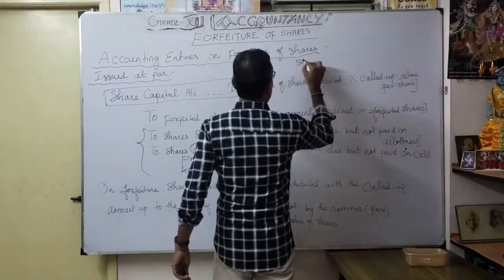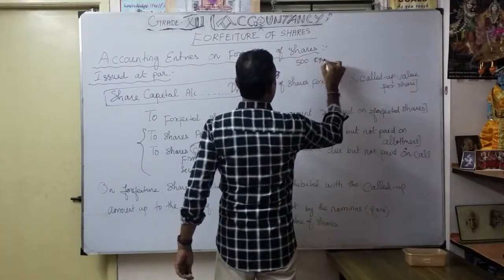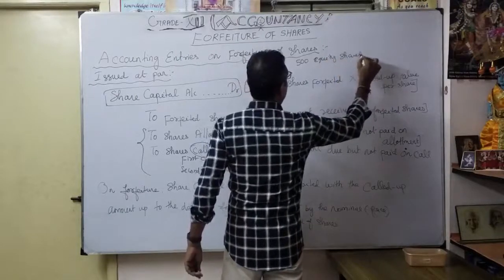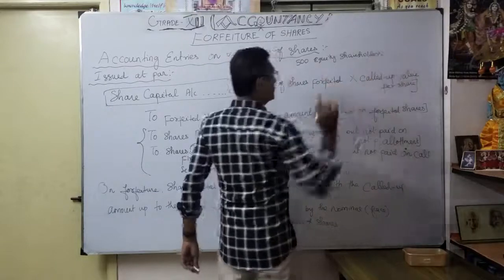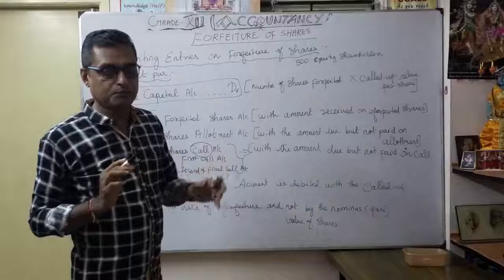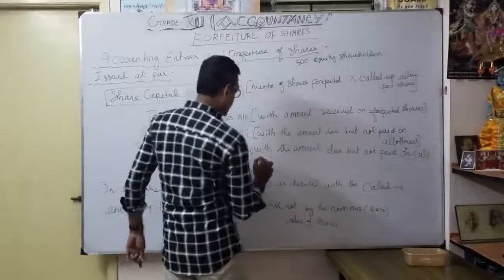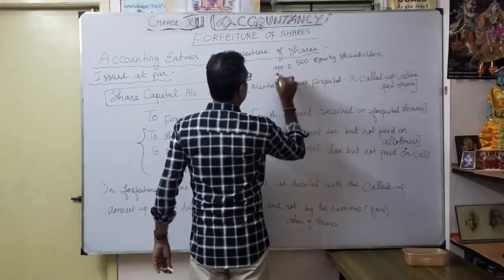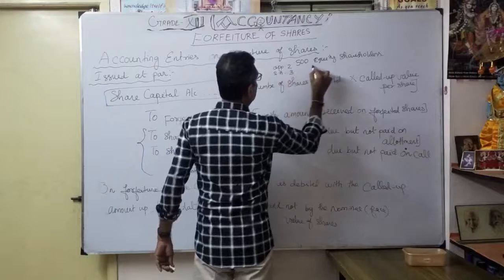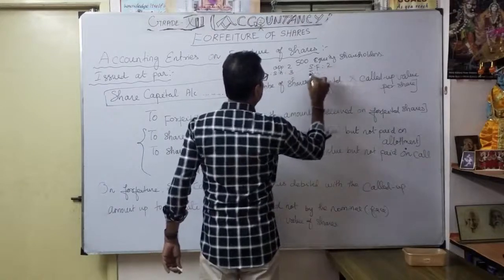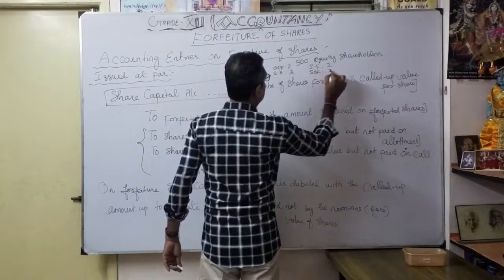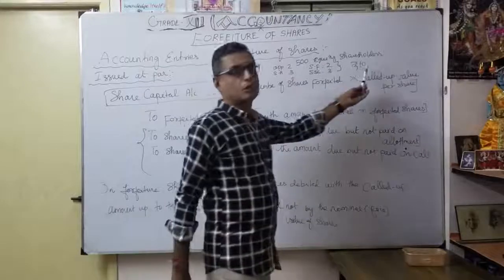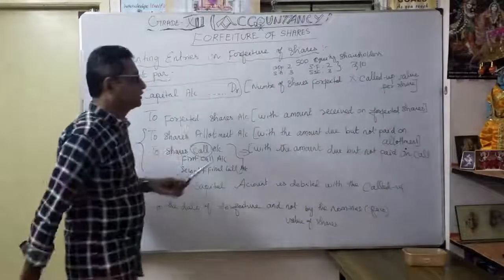Here, for example, we will explain with the help of this. We consider 500 equity shareholders. What is the structure of the issue? I can write it here. Application 2 rupees, share allotment 3 rupees, share first call 2 rupees, share second call 3 rupees. So totally it is 10 rupees, and the nominal value is 10 rupees. So naturally it comes under issued at par. This is the situation.